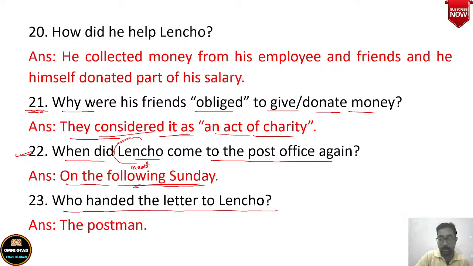Then when he went to the post office on the following Sunday, who handed the letter to Lencho? So he went to the post office and inquired, is there any letter for me? Then the postmaster said that yes, there is a letter for you, and the postman handed the letter to Lencho. The postmaster was sitting inside his office, and from his office only the boss was watching, and it was the employee, the postman, who gave the letter to Lencho. ठीक है, इतना आपको समझ में आ गया. अब हम लोग आगे बढ़ते हैं.